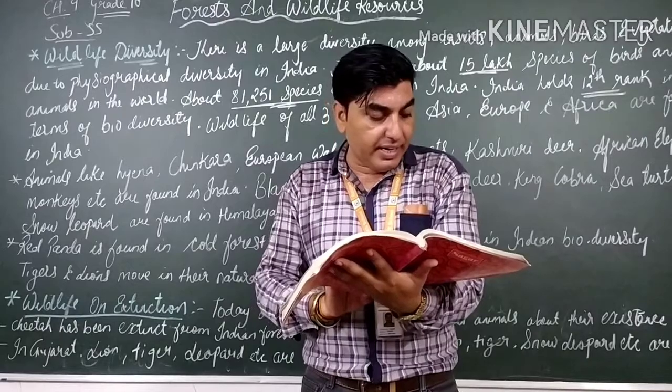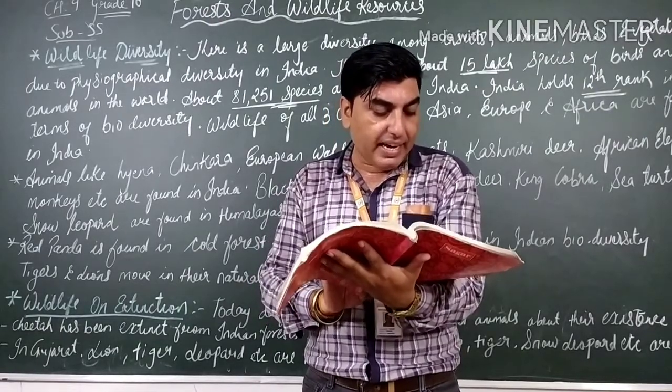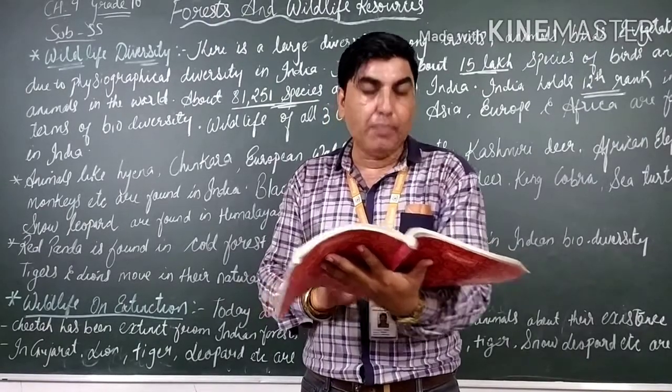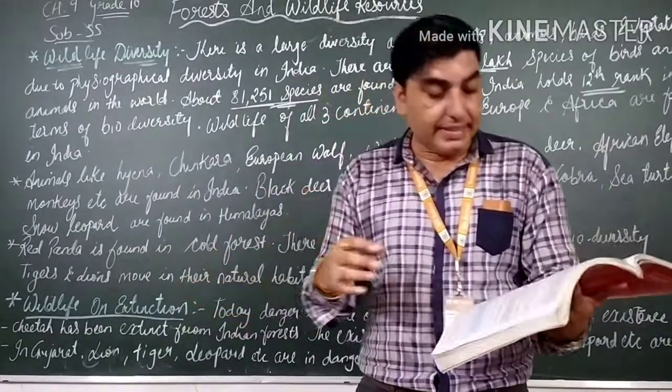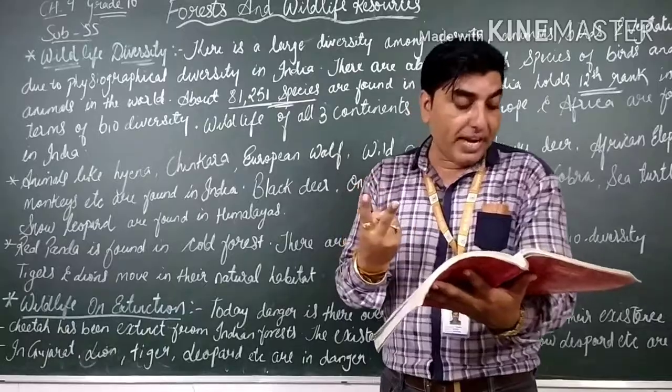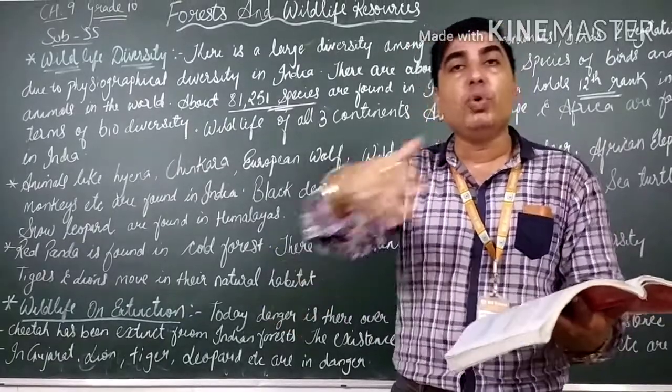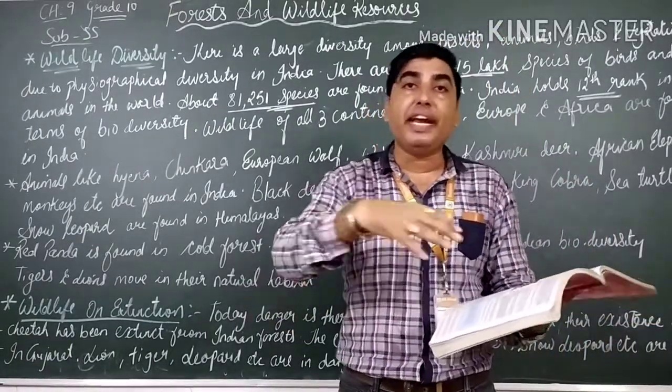India is the only country in the world where tiger and lion are seen moving in their natural abodes. Natural abodes matlab nature, that is the place of residence. So in India, two animals, that is tiger and lion, can easily move with their habitat or with their family.